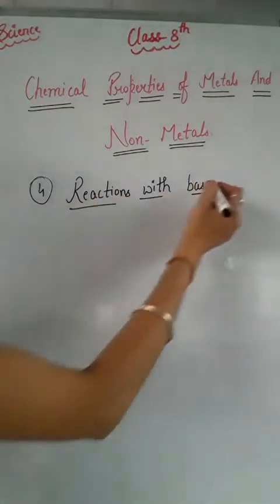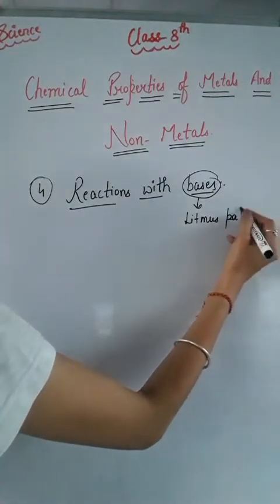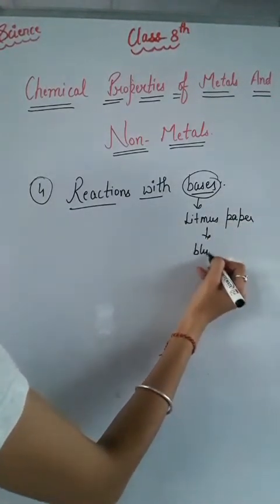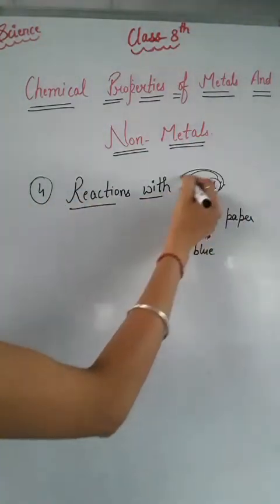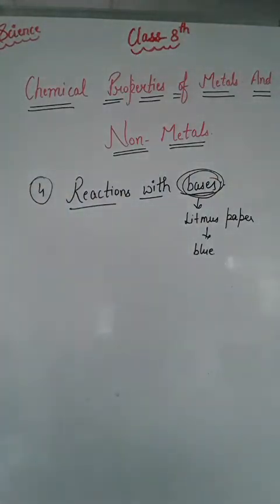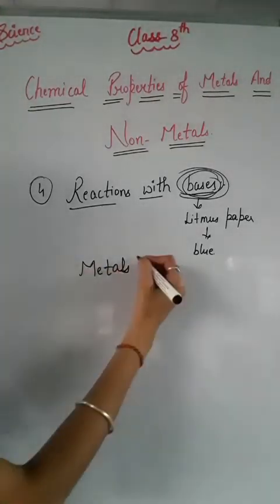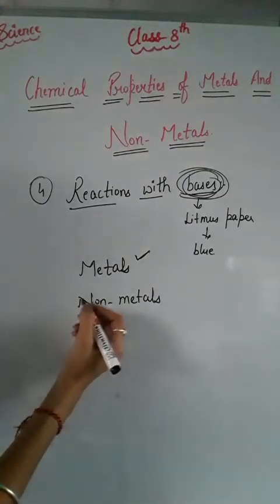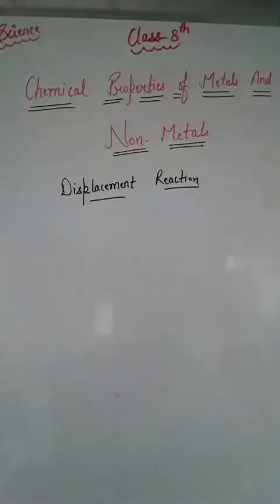Now the next reaction is reactions with bases. Bases are those which turn litmus paper blue in color. If litmus paper turns blue in a given solution, then that means the solution is basic in nature, right? Now we have to observe how metals and non-metals react with bases. Metals can react with bases, but the reaction of bases with non-metals is very complex.